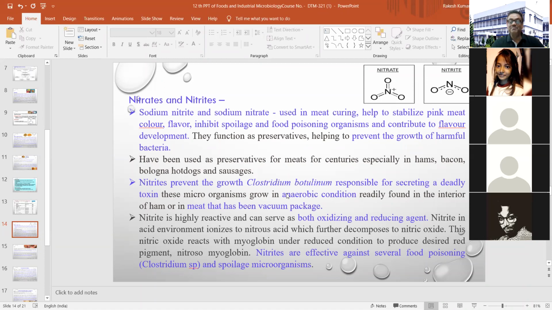So wherever some anaerobic condition is there, and if this type of product is contaminated with this particular microorganism, it will ultimately create abnormal spoilage problems. So automatically, you should use this particular compound in that type of vacuum packed product. So nitrate